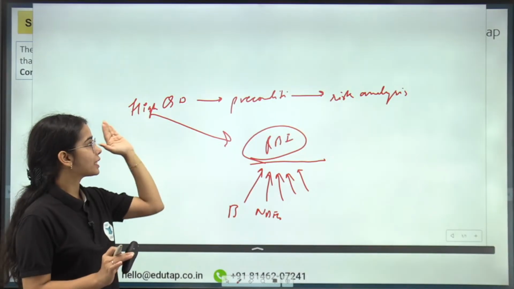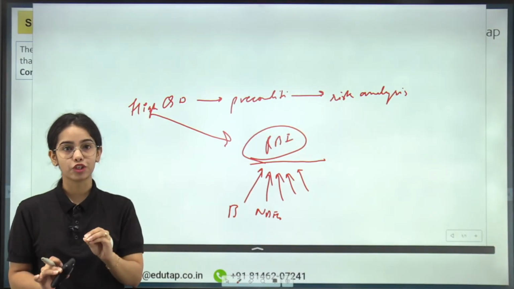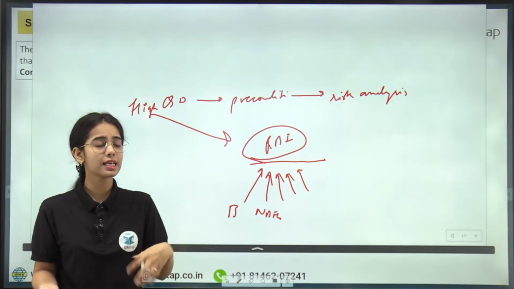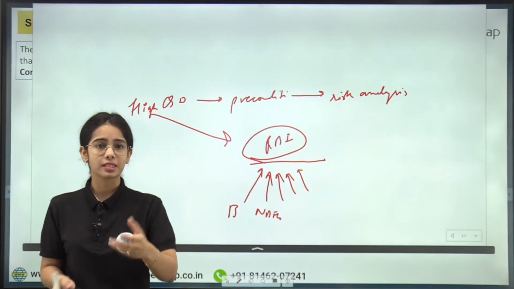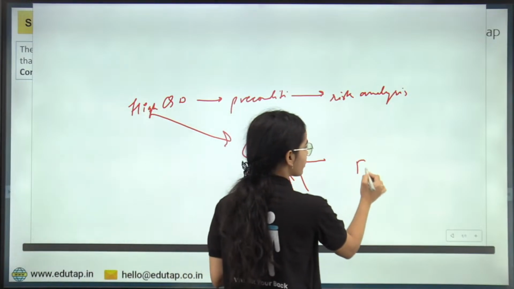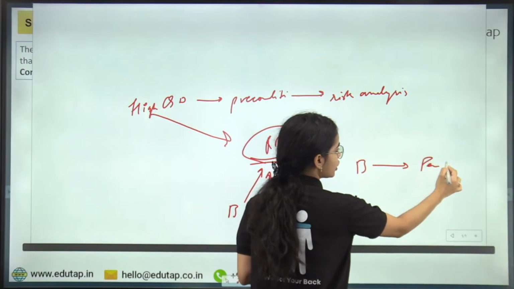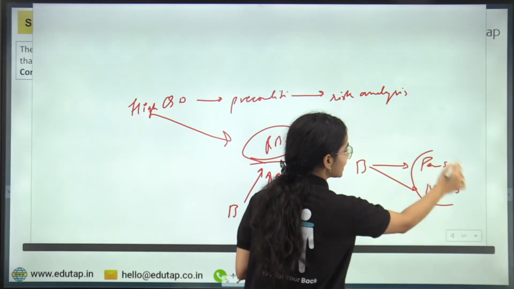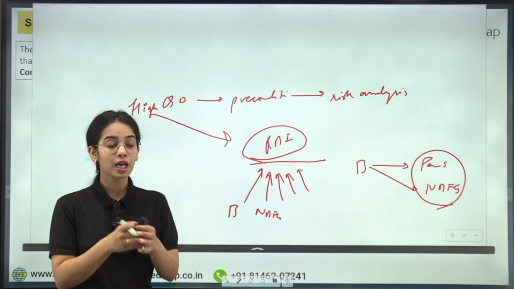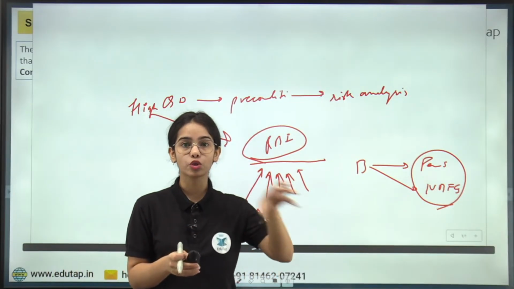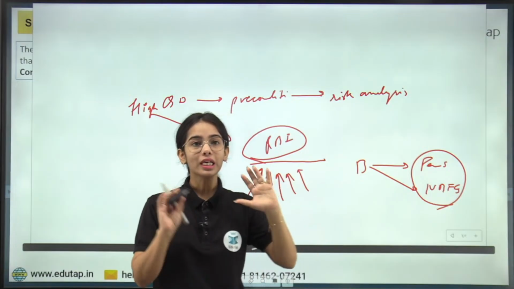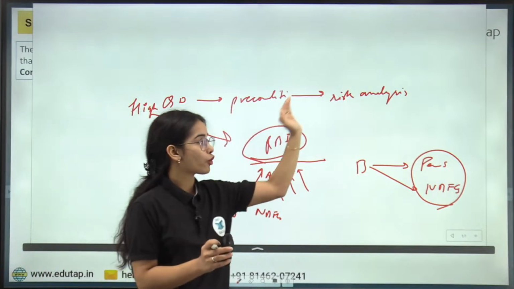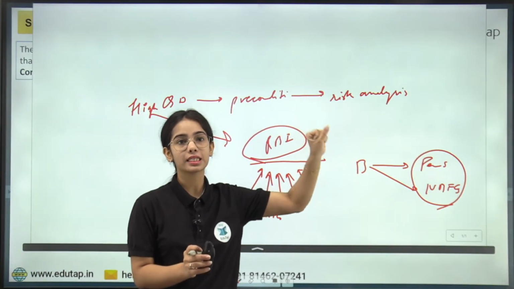Okay, so remember that high quality data is always a precondition for risk analysis. If you do not have the data, how are you going to do the risk analysis, that where the risk is arising? Previously the banks were giving too many loans to the personal loan category, or the banks were giving too much loan to the NBFCs. So RBI said that there is concentration risk arising because a lot of loan is going into a particular category. So you can understand that the Reserve Bank of India uses high quality data for risk analysis and for handling the risk in the country.